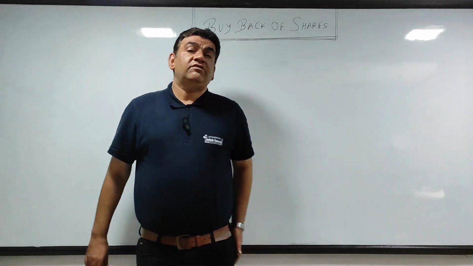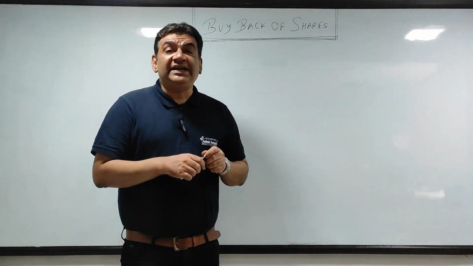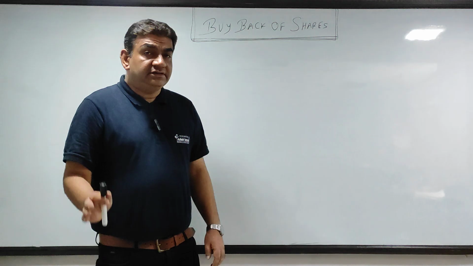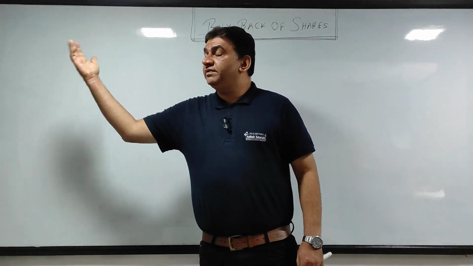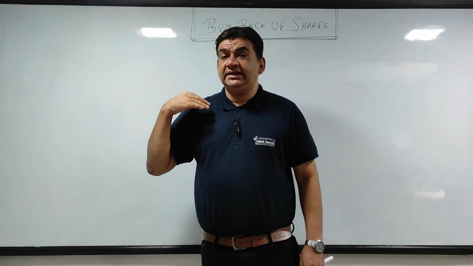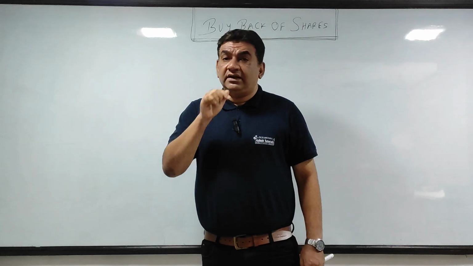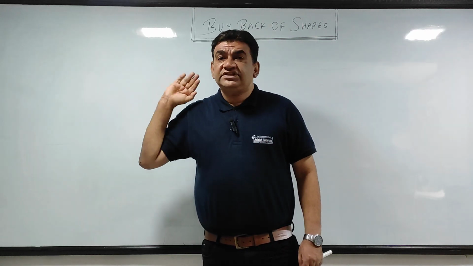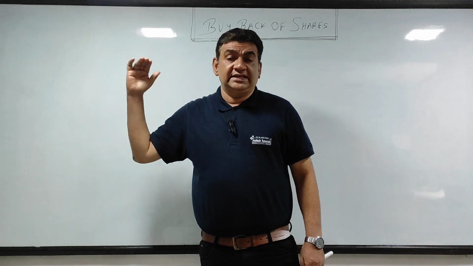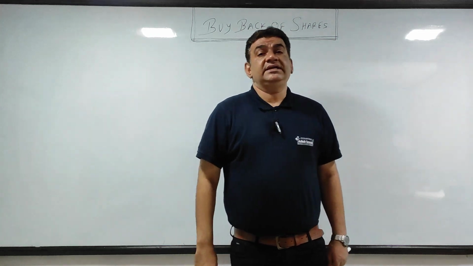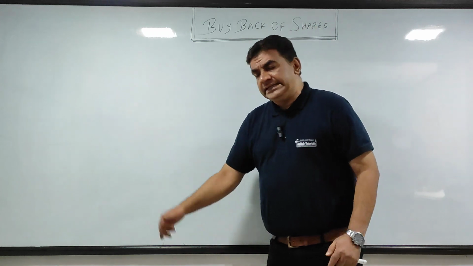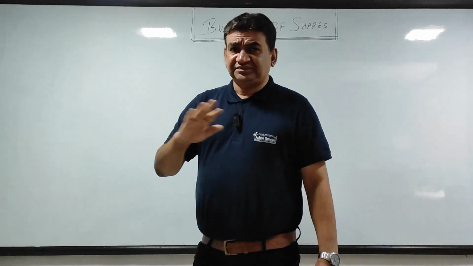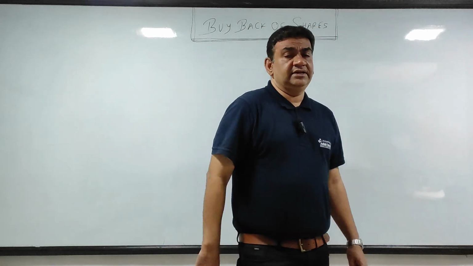Now, what was the chapter you all did in SY? Redemption of preference shares. Redemption of preference shares में क्या होता था? When you issued preference shares, you collected money. There was a particular period. You all know, preference shares का maximum period होता था 20 years. Within a period of 20 years, you have to return the money back to the preference shareholders. Now, for equity shareholders, there is no such period. But